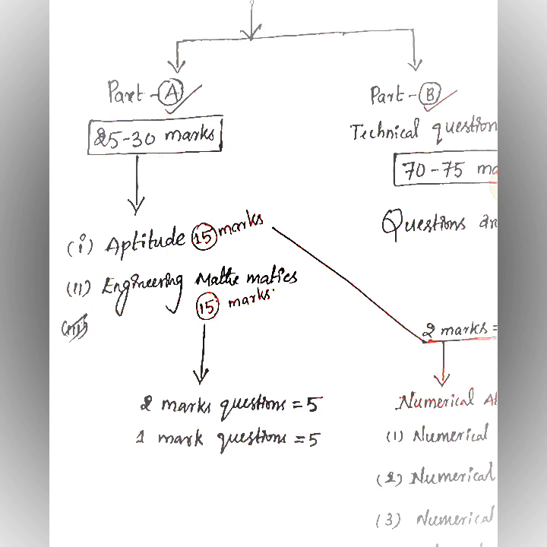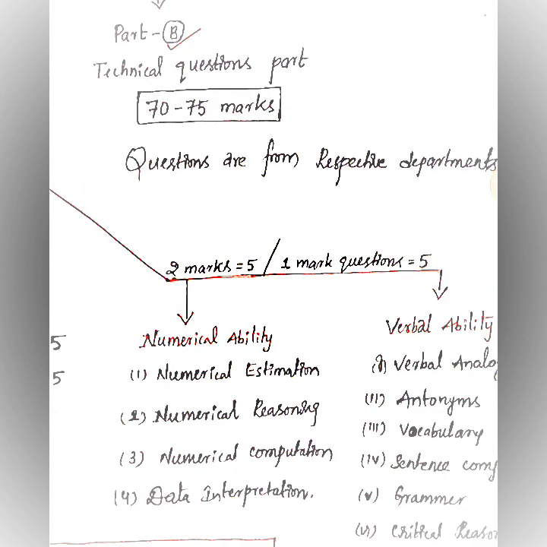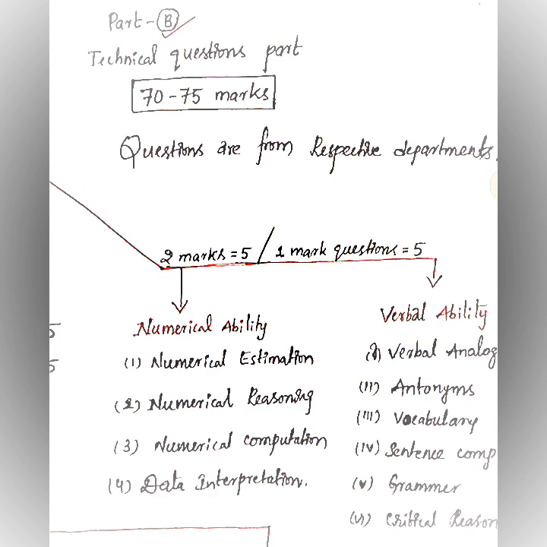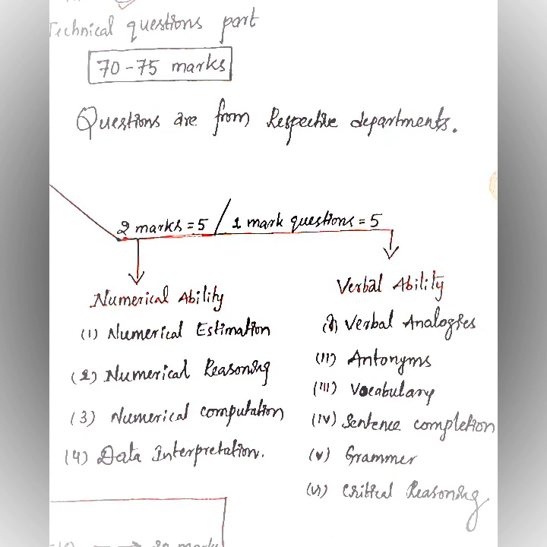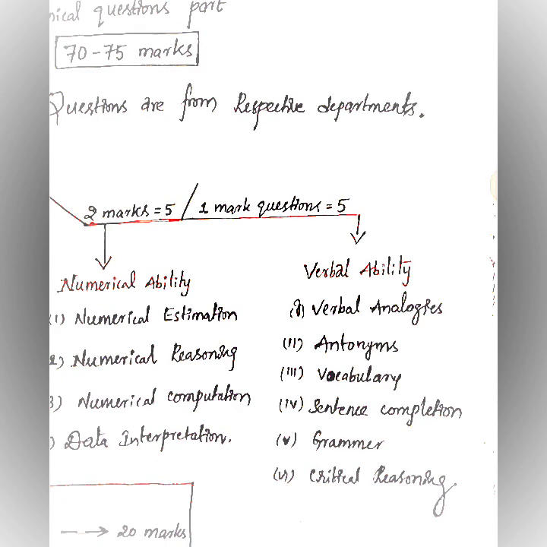Again, aptitude has two parts, that is the aptitude section and the English subject section. In the aptitude, there are different topics such as data interpretation, numerical computation, numerical reasoning, and numerical estimation. In verbal ability, that is the English subject, there are verbal analysis, antonyms, vocabulary, grammar, critical reasoning, like that.